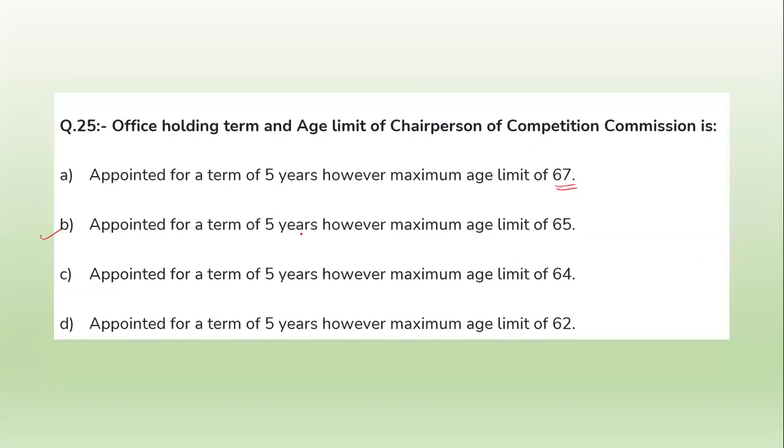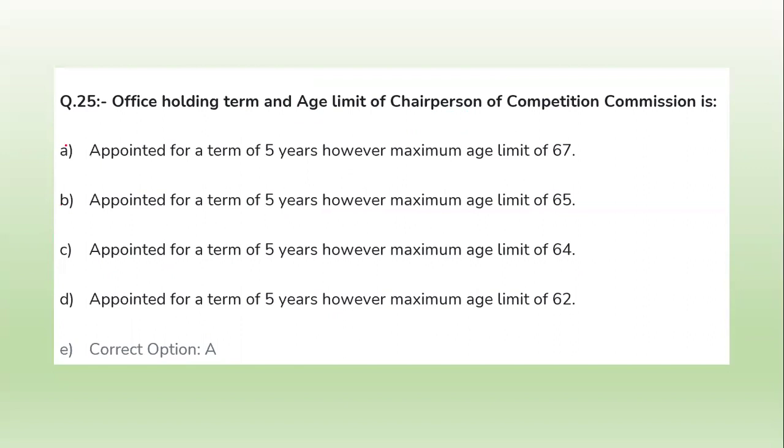Appointed for the term of 5 years, however the maximum age is 65. Appointed for the term of 5 years, however the maximum age is 64. Appointed for the term of 5 years, however the maximum age is 62. So what will be the right answer? This is actually about the age of the chairperson of the CCI. So what will be the right answer? That is option number A, that is 67. The age limit is 67.